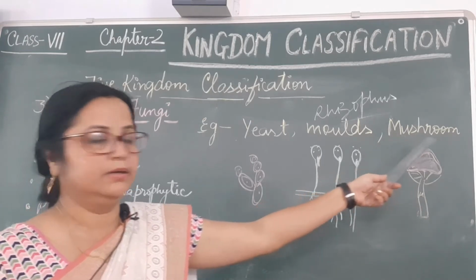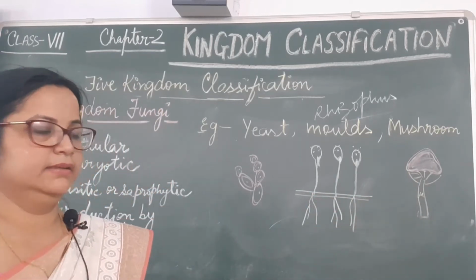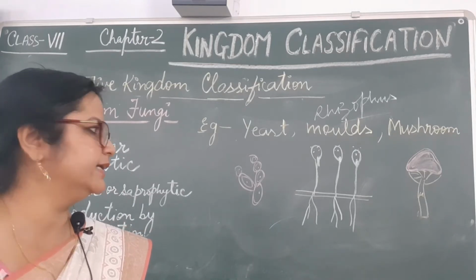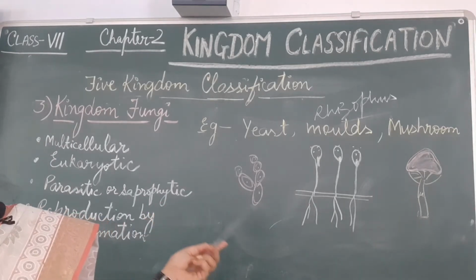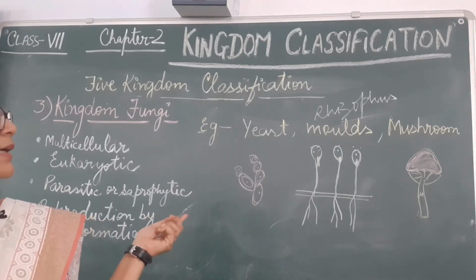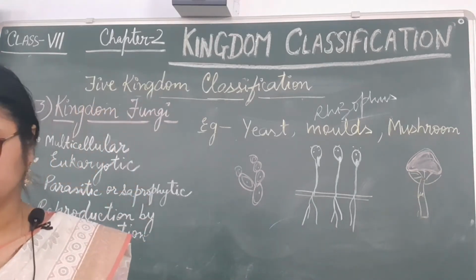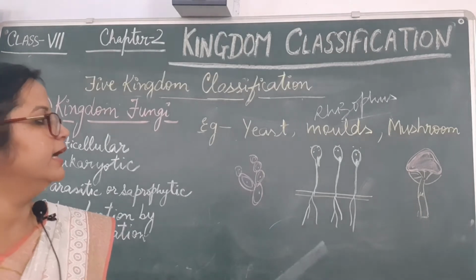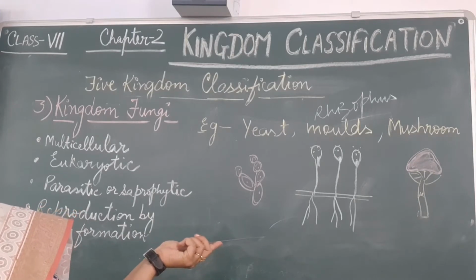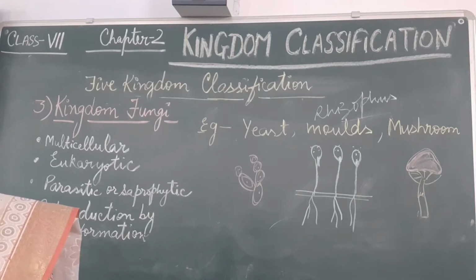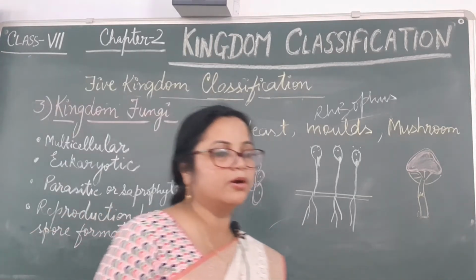Mushrooms grow on stems, organic matter and leaf litter. And yeast is very helpful for making bread and other things, or vinegar or wine. These fungi are very helpful. They show a heterotrophic or absorptive mode of nutrition. Their reproduction is by spore formation.